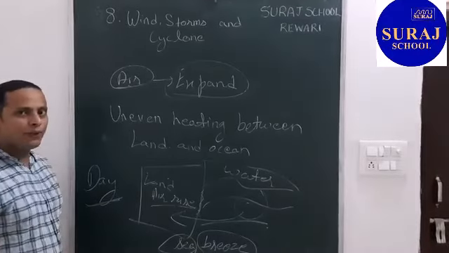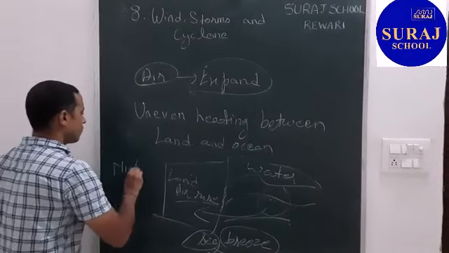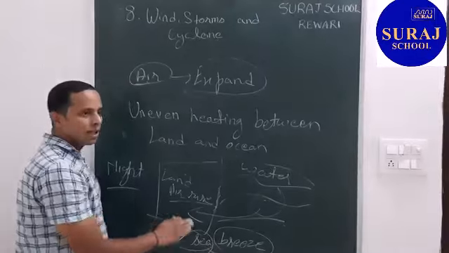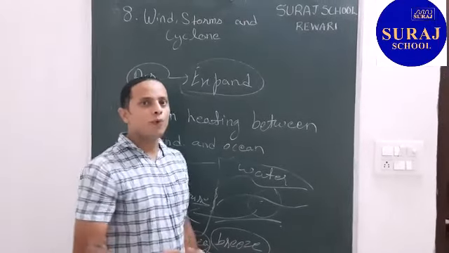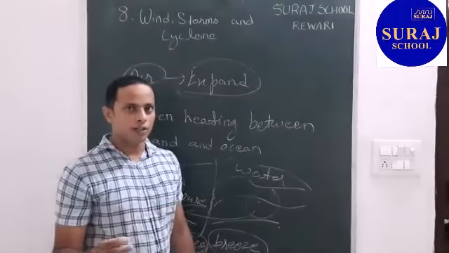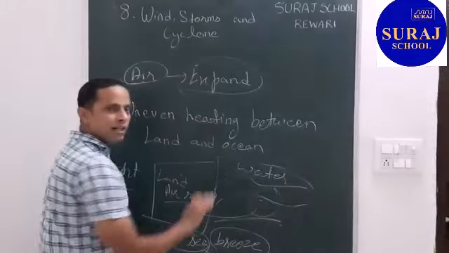Okay. What happens during night? During night, land is a good conductor, so it gives up heat and becomes cold in temperature. And water is a bad conductor, so it does not lose heat and the heat remains inside it.